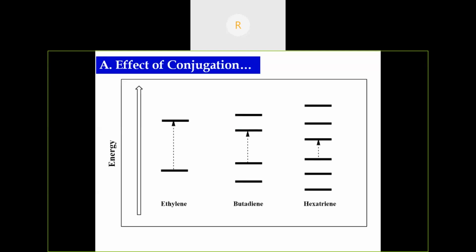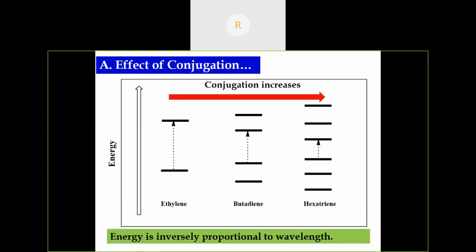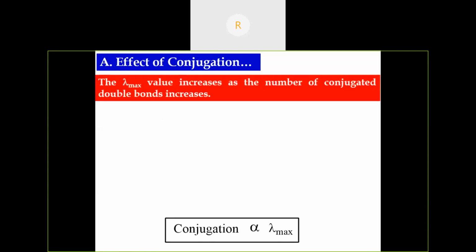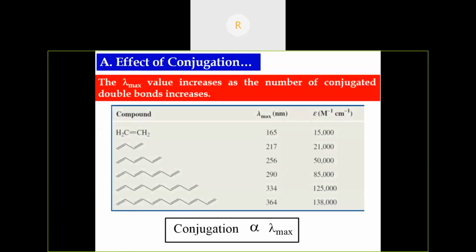See here, ethylene, butadiene, hexadiene. From left to right, the conjugation has increased. So as the conjugation increases, what happens? The energy gap between HOMO and LUMO decreases. Here, the larger energy gap in ethylene; in butadiene, the energy gap has decreased; in hexadiene, the energy gap between HOMO and LUMO is further decreased. As I said earlier, energy is inversely proportional to wavelength. The energy decreases, the lambda max value will increase. So this is a list of examples. As the conjugation increases, the lambda max value also increases.